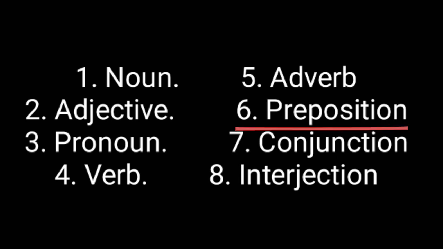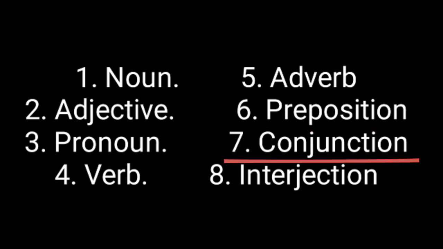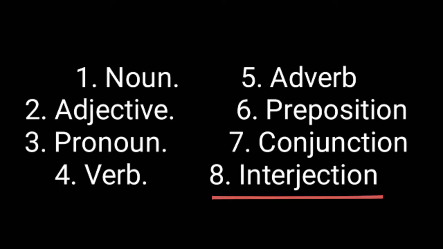Then preposition. It is a word used before noun or pronoun to show the relationship of these words to some other parts of the sentence. Okay. The next, conjunction, is a word acting like a junction between words or sentences, because it's a word used to join words or sentences. Next is interjection. Interjection is a feeling denoting or emotions denoting word. The word which expresses sudden feelings or emotions can be said as interjection.